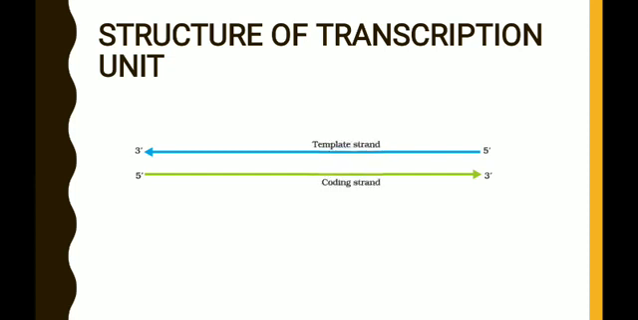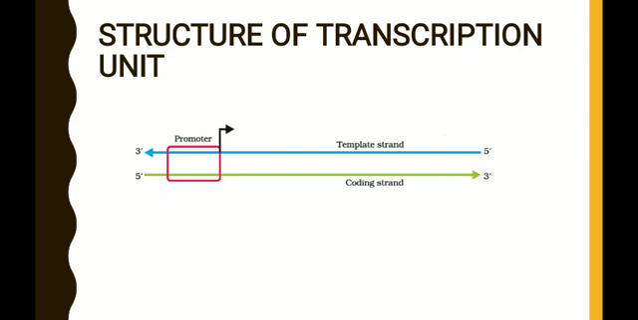The other strand is known as the coding strand. But the template strand and coding strand are decided by other components of the transcriptional unit. In that, see here, this is the promoter. Promoter is the site at which the transcription begins. It is a site on which the RNA polymerase enzyme binds. Just remember, RNA polymerase enzyme is responsible for transcription. So that binds to the promoter and then it begins the process of transcription.